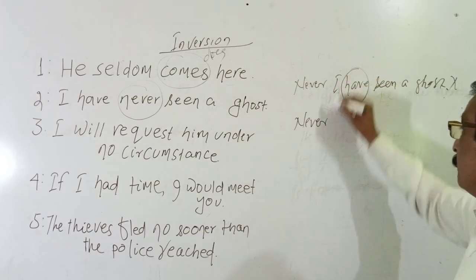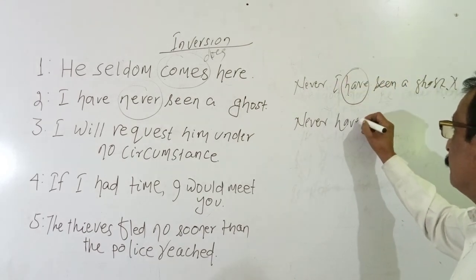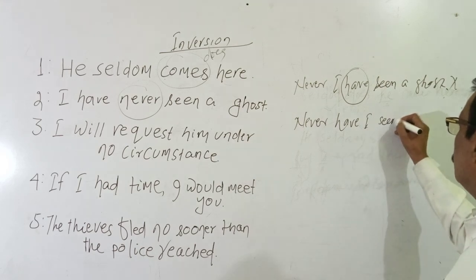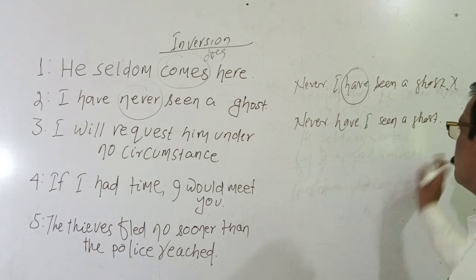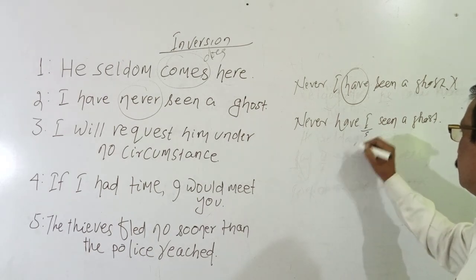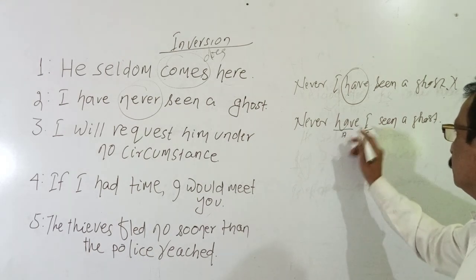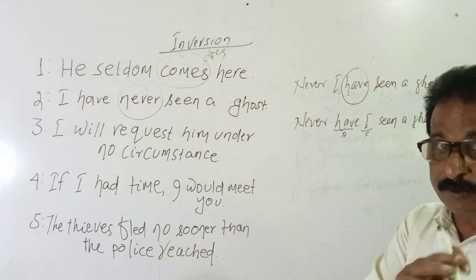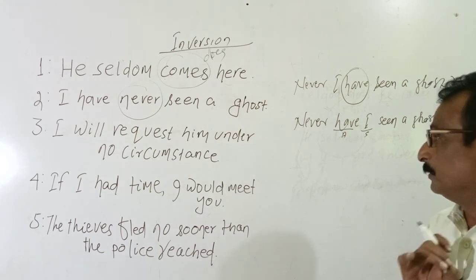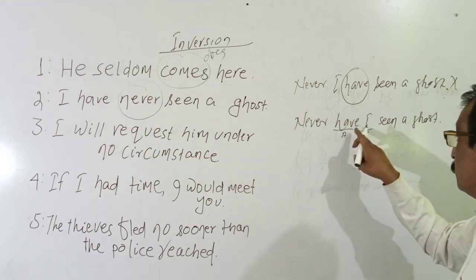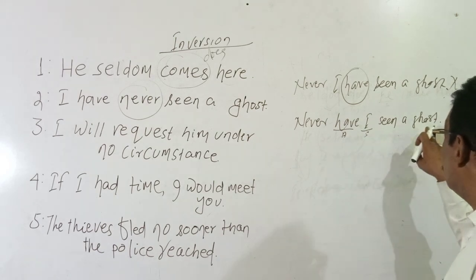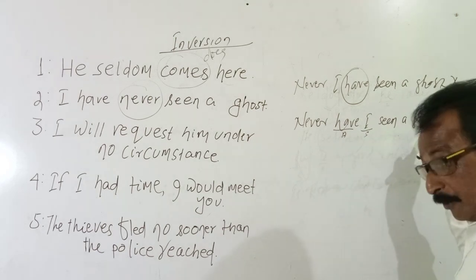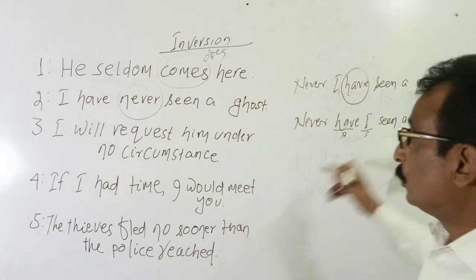Here the auxiliary is have. Never have I seen a goat. Full stop, not question. Here the subject is I and have is the auxiliary. And we know one established English grammar rule: when the auxiliary comes before the subject, it becomes a question. But here it will not be a question. It will be positive.